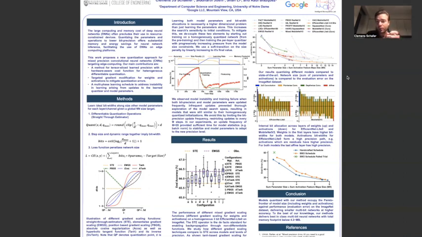Then the interesting part is to have a look inside at what is happening inside the model. How do we actually allocate bits? Are there some patterns we can see? Are there some architectural patterns? The interesting part is that, at least for the activations, we can see those triplet patterns with a very low bit width, a very low bit width, and a high bit width, which seems to be very consistent for the EfficientNet and the MobileNet.